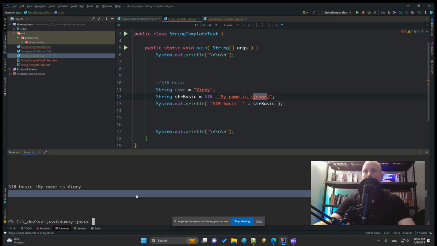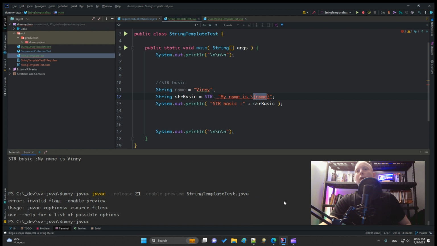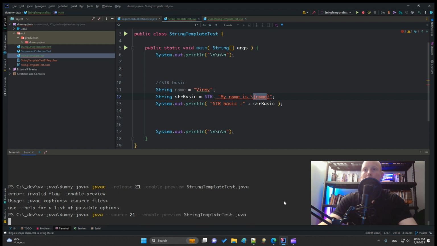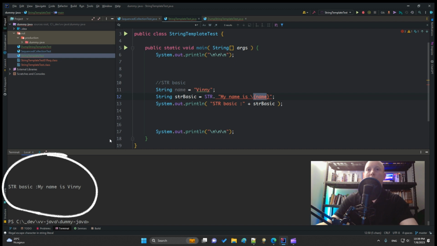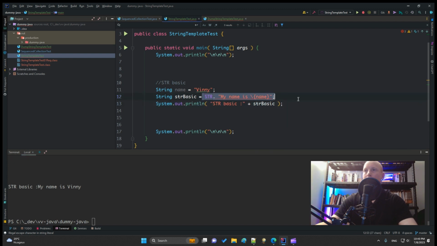And I will compile this in javac release 21. I have to use the terminal of IntelliJ because IntelliJ does not support the new features yet. And then I run the application. And you see we have the result, STR basic: My name is Vinny.